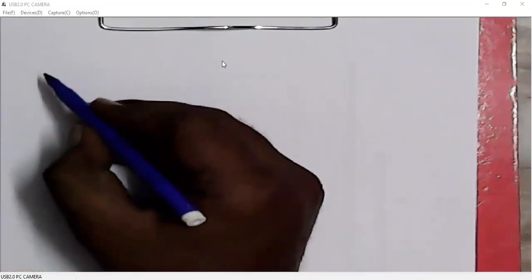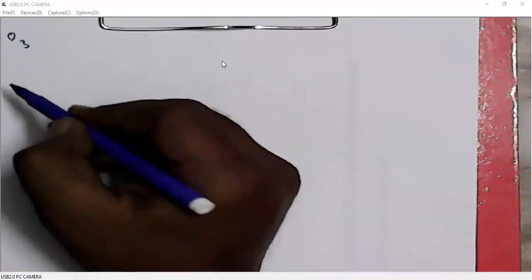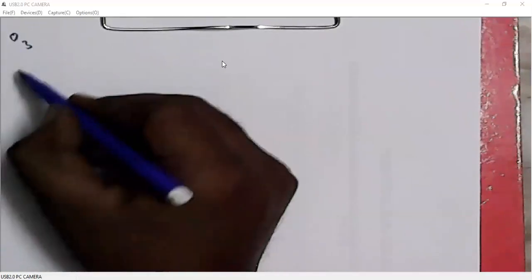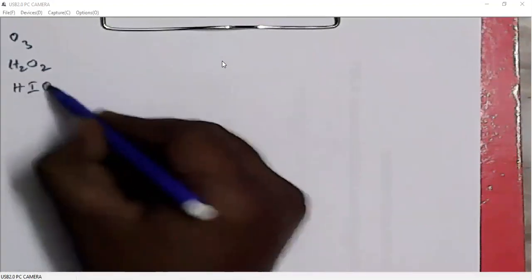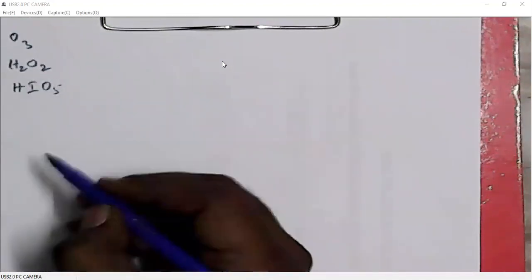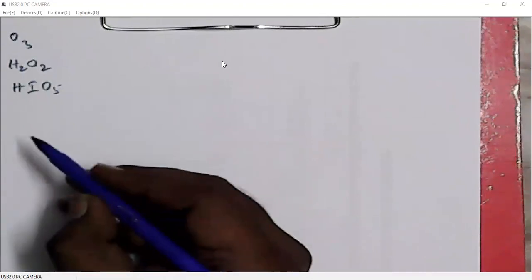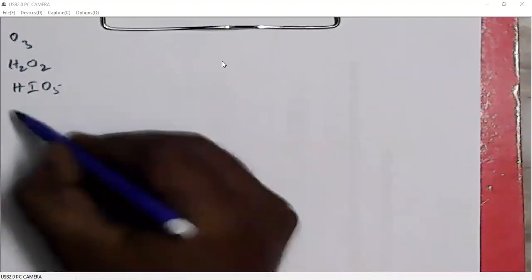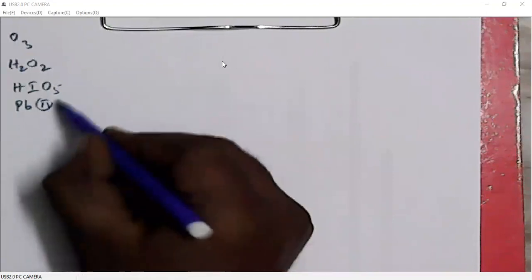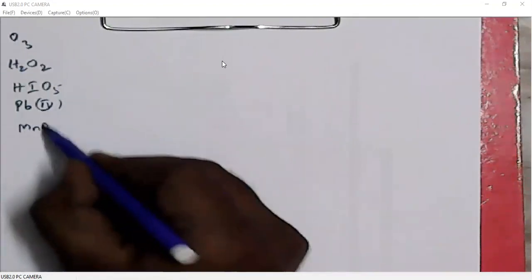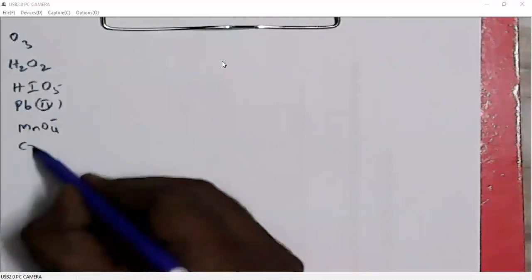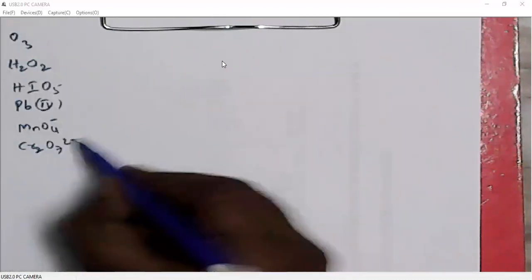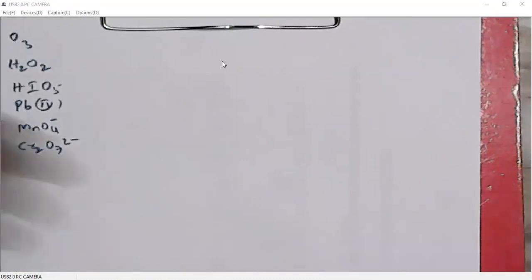We will start giving some oxidizing agents. Ozone, hydrogen peroxide, iodoxylic acid, I don't know exactly the name. Lead 4, MnO4 minus, like a KMnO4, otherwise dichromate ion, potassium dichromate.